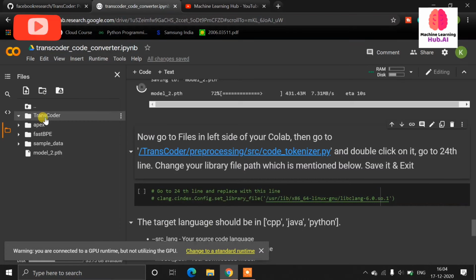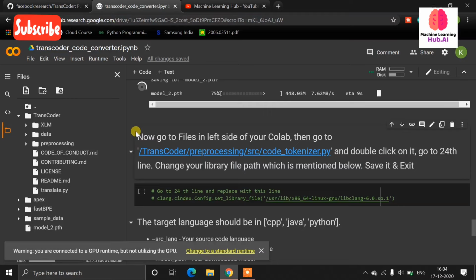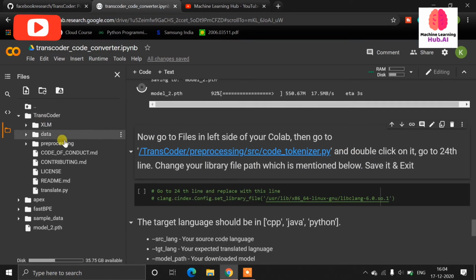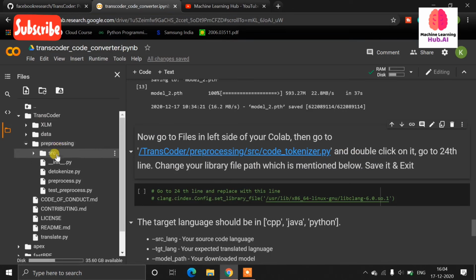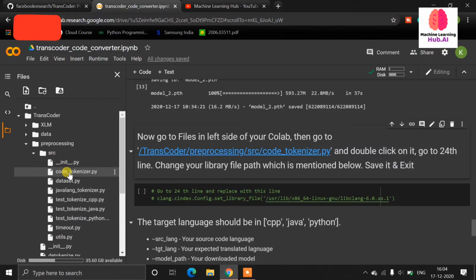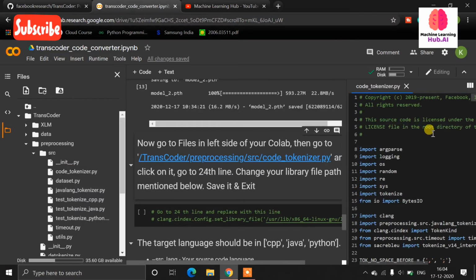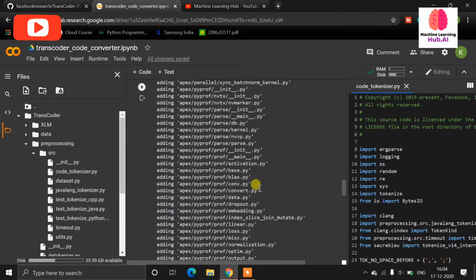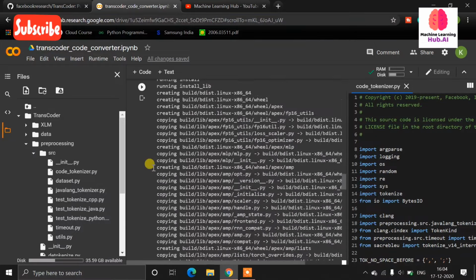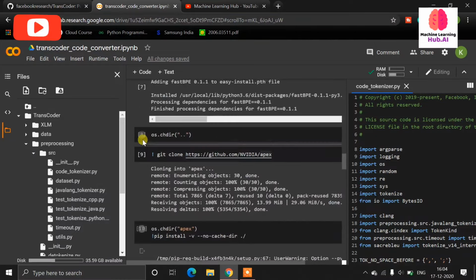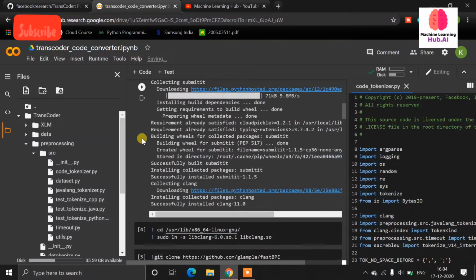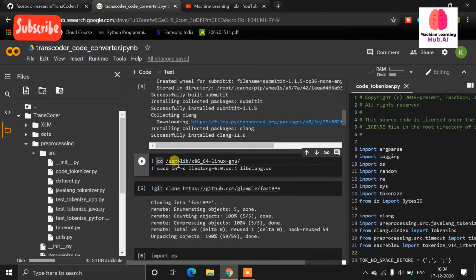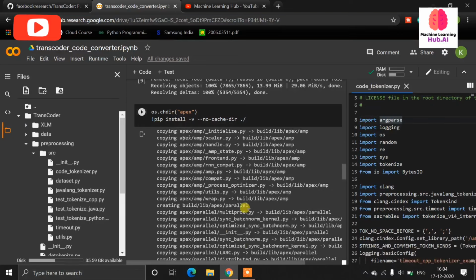You need to go into the transcoder repository. All the description I have mentioned in this Jupyter notebook. Here you can see the instructions. Now in the transcoder we need to go into the pre-processing folder, then into the src folder, and in src we need to go to the code tokenizer file. In the code tokenizer file we have to give the path of the Linux file I'm talking about, which is this. We need to give this path here in our code tokenizer file.